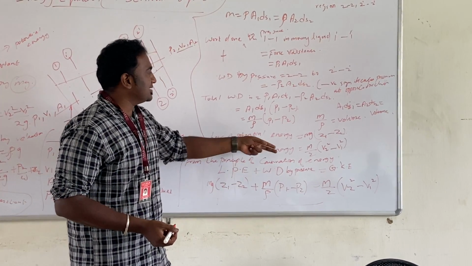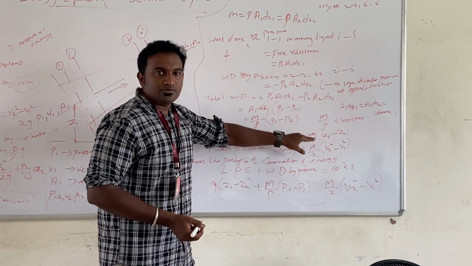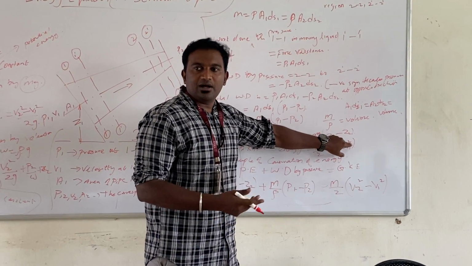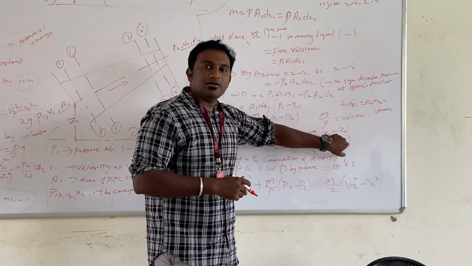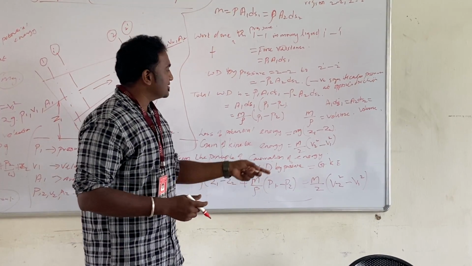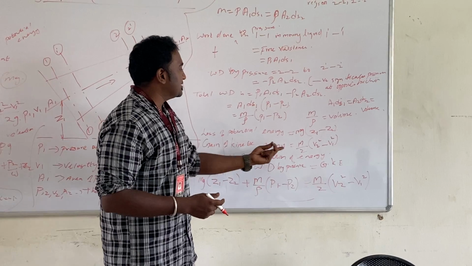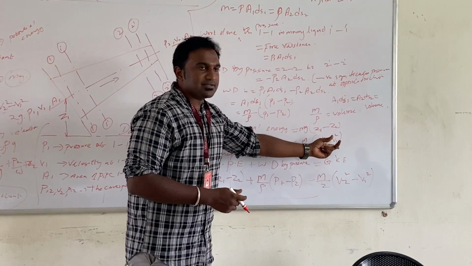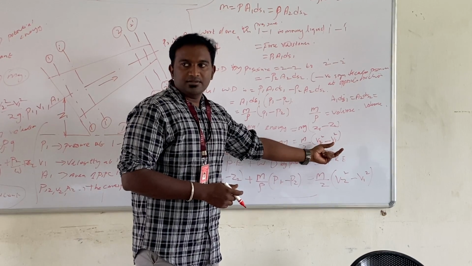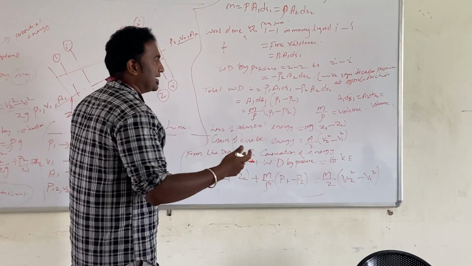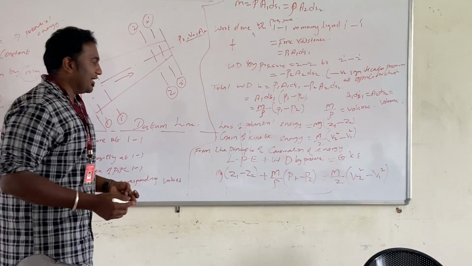The loss of potential energy is equal to mg into z1 minus z2. So this you have to learn by Euler's formula. They will have this formula. Then in the next class I will take this. And then the gain of kinetic energy is equal to m by 2 into v2 square minus v1 square. Okay, v2 square minus v1 square, the velocity squared at the final stage minus the velocity at the initial stage.